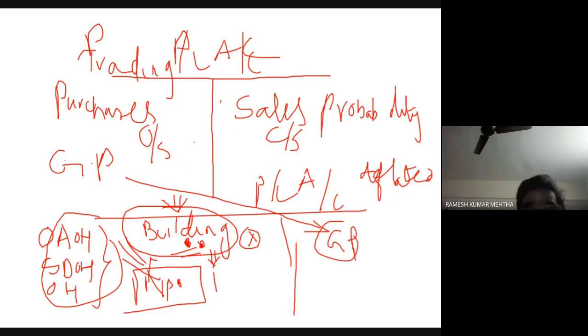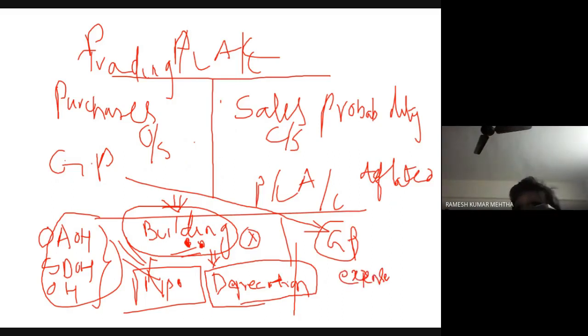In the same way, if I forget to show a particular expenditure, for example depreciation, which I should have shown on the debit side of the profit and loss account, it means that a particular expenditure which was allowed was not recorded. And because of this, what has happened? The expenses are low, and because of this the profit is more, and eventually you are paying more tax. So there are some expenditures and incomes which have to be recorded properly.